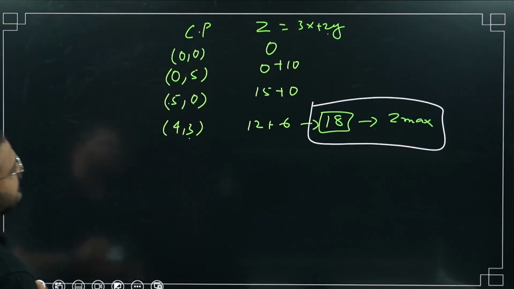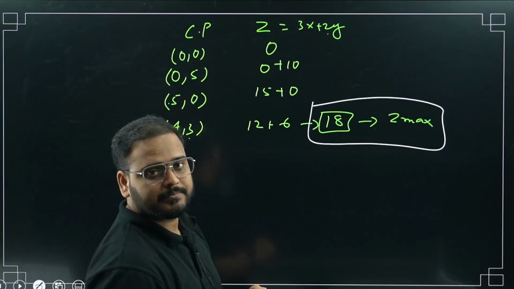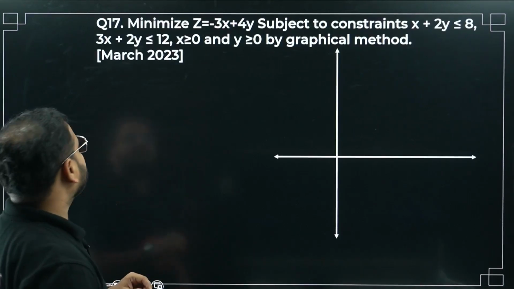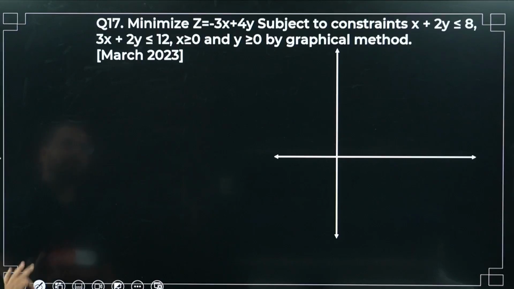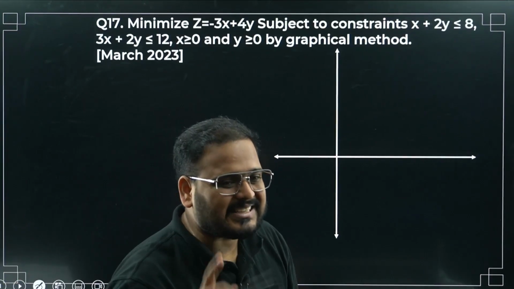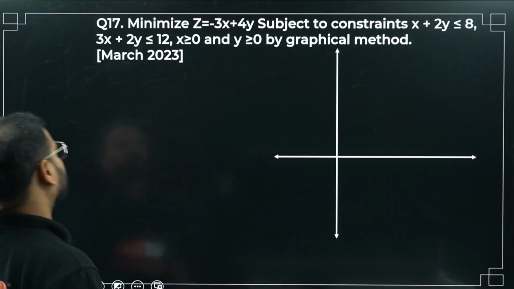Okay. Simple. Have a look. Okay, great. CP is done. Moving on to the 17th problem. In the previous questions, the maximum value was coming as 18. Okay, solve it and cross check.